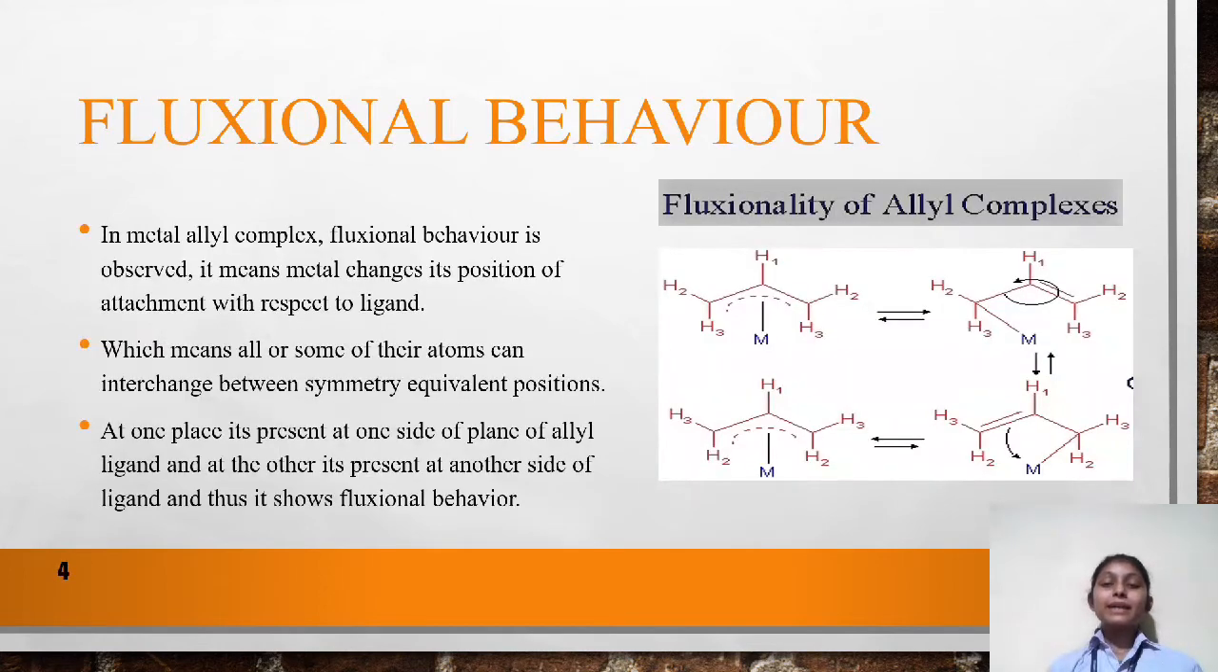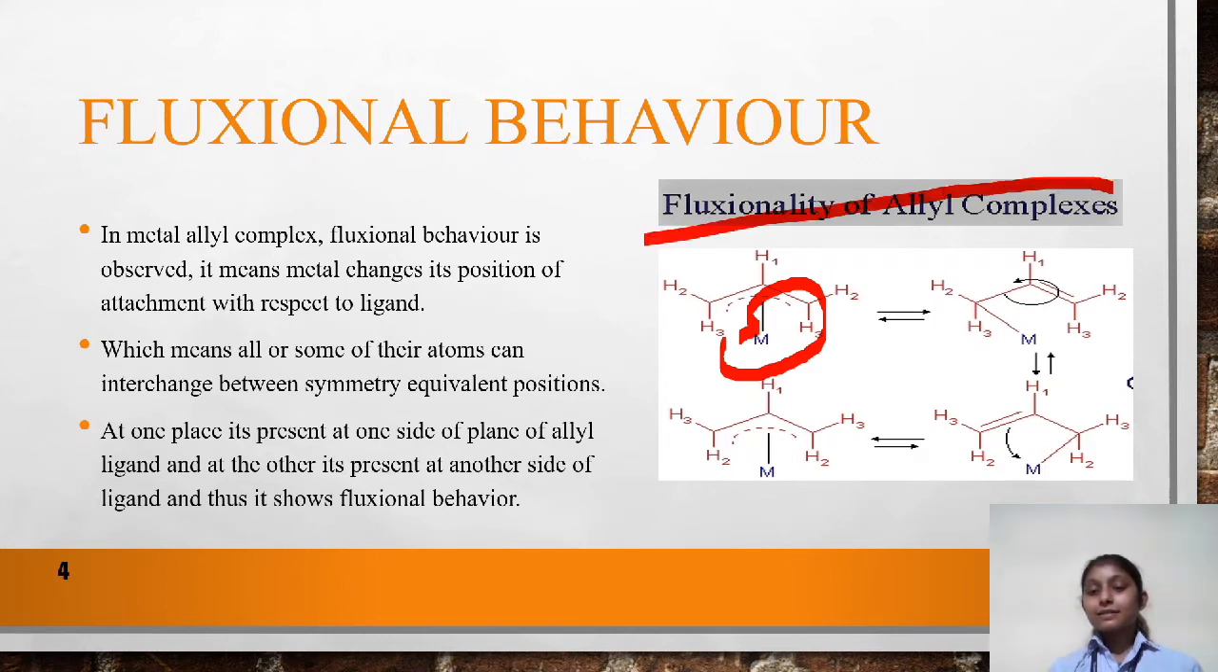Fluxional behavior. In metal complexes, fluxional behavior is observed, which means the metal changes its position of attachment with respect to the ligand, which means all or some of the atoms can interchange between symmetry equivalent positions. We can see this from the following example, where the metal changes its points of attachment with respect to the ligand, and thus it shows fluxionality behavior.